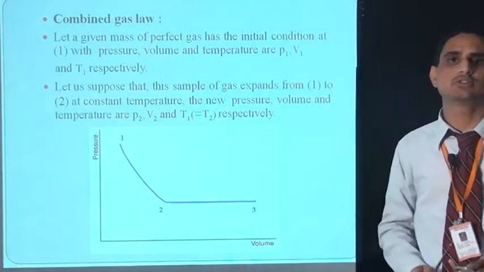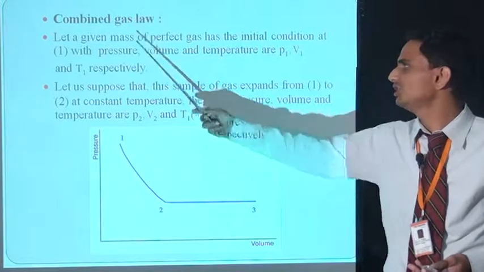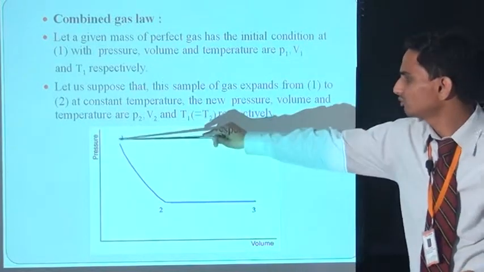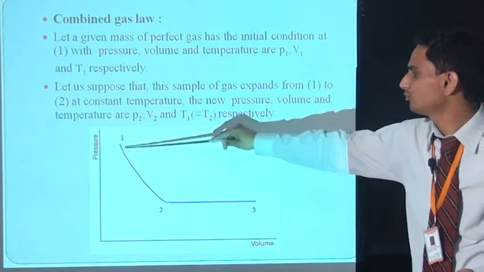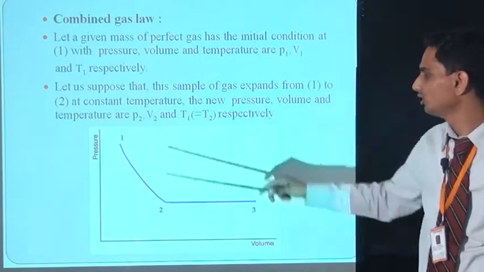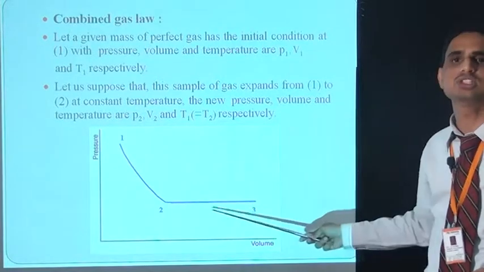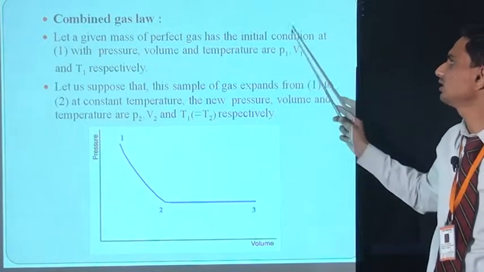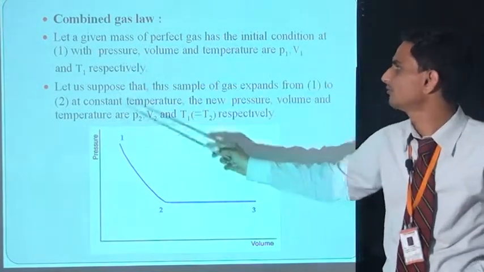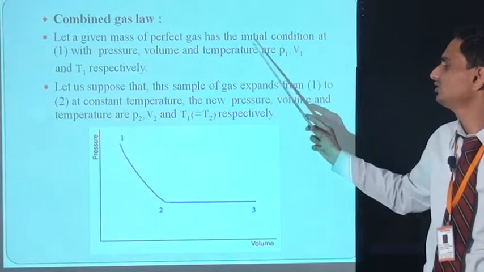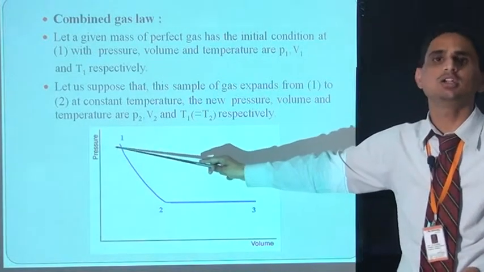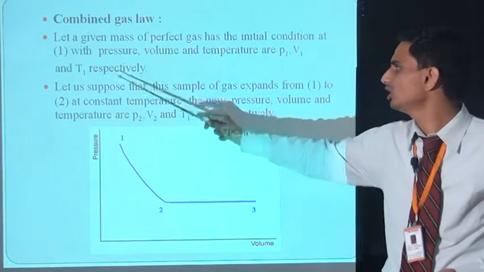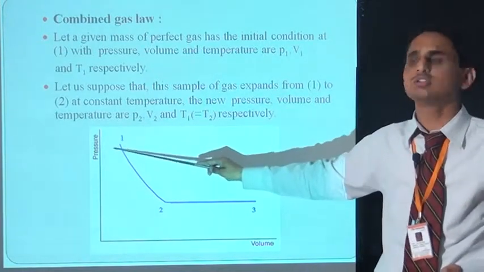Third is the combined gas law, means the combination of both Boyle's law and Charles law. Here is the diagram. For process 1-2 it follows Boyle's law, and for process 2-3 it follows Charles law. Now let a given mass of a perfect gas have the initial condition at point 1 with pressure P1, volume V1 and temperature T1.